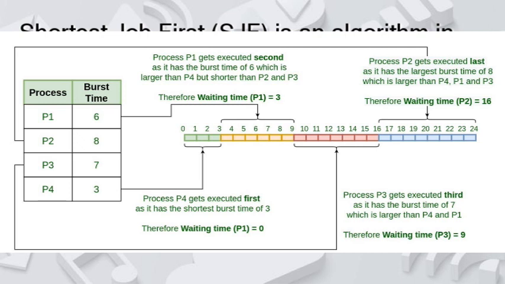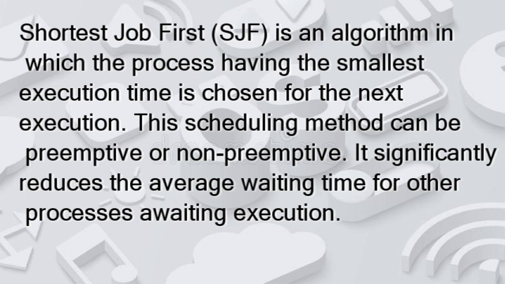Basically, each job is associated with a unit of time to complete. This algorithm is helpful for batch type processing, where waiting for jobs is not very critical. It also helps to improve process throughput by making sure that the shorter jobs are executed first, and they possibly have a short turnaround time. So it also improves job output by offering shorter jobs which should be executed first, which mostly have a shorter turnaround time.